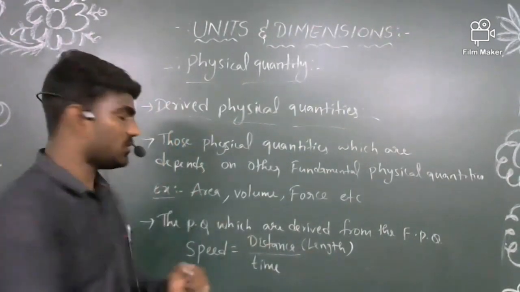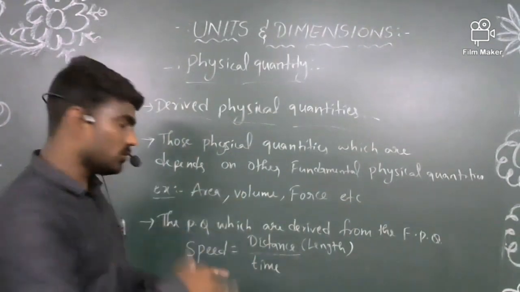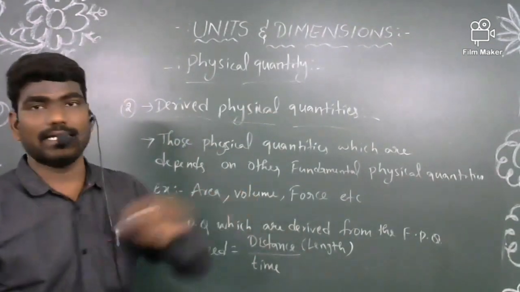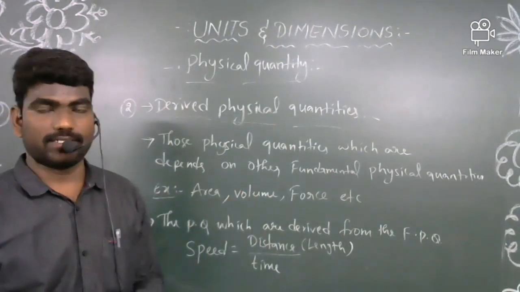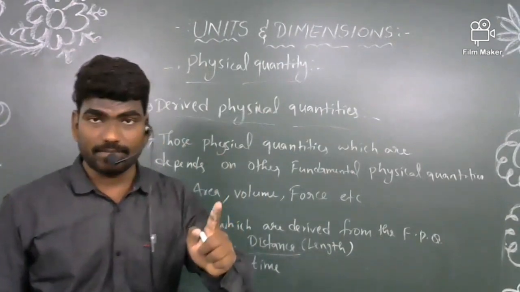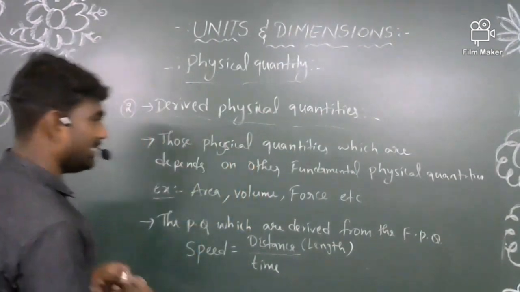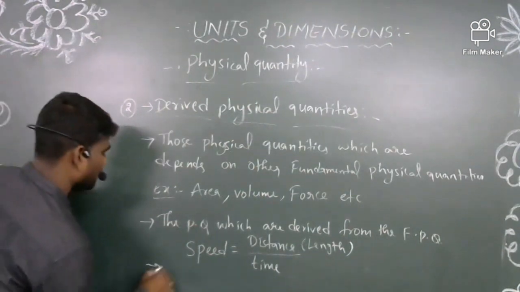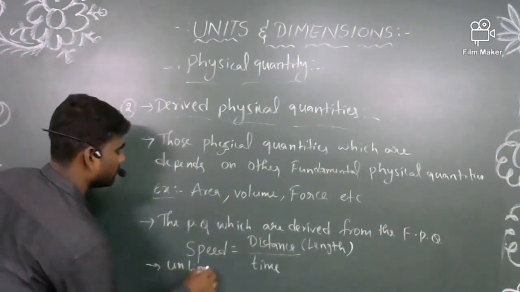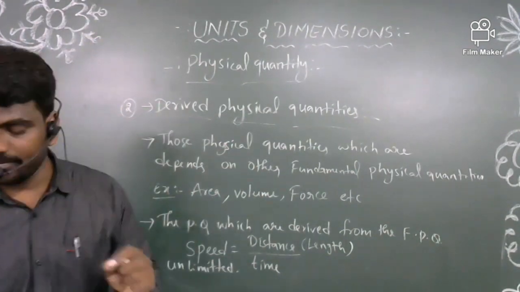Due to those relations, we will get some other new physical quantities, and those new physical quantities we can call as derived physical quantities. There we say that fundamental physical quantities are limited, but coming to the derived physical quantities, these derived physical quantities are unlimited.